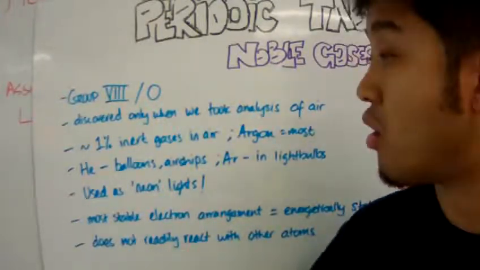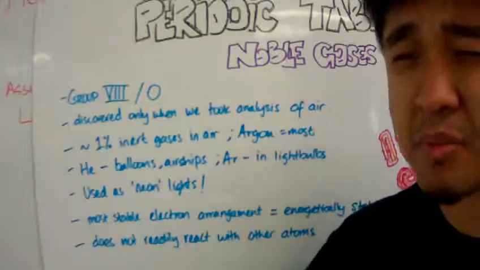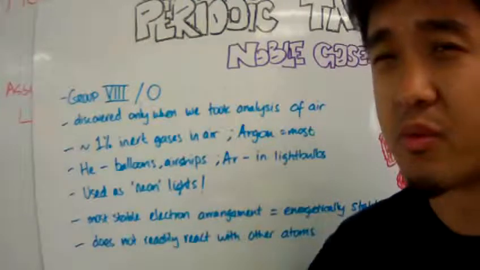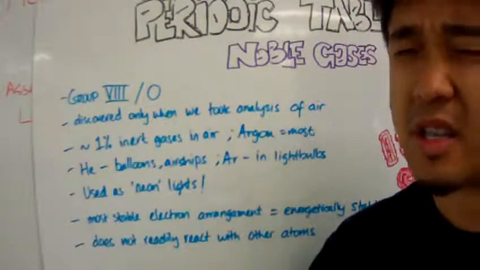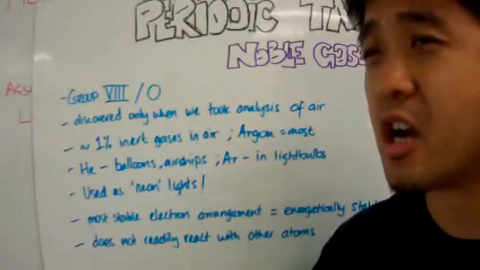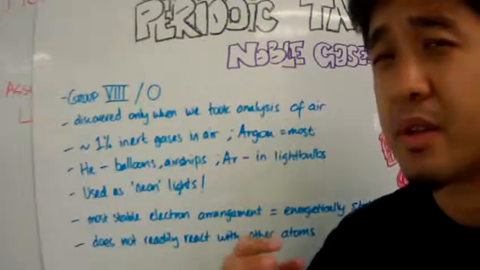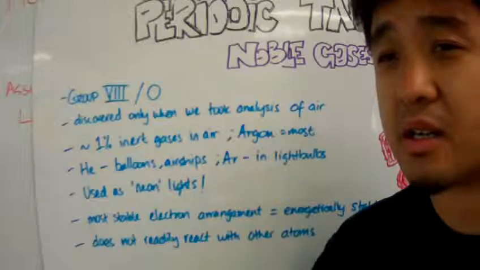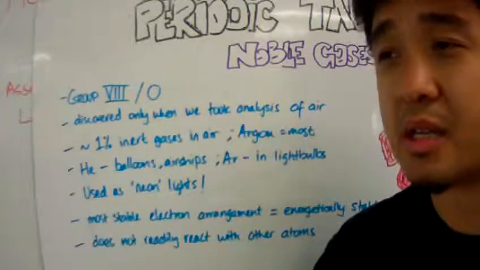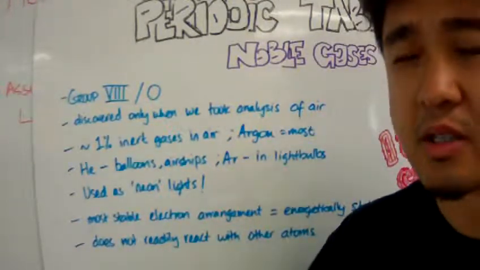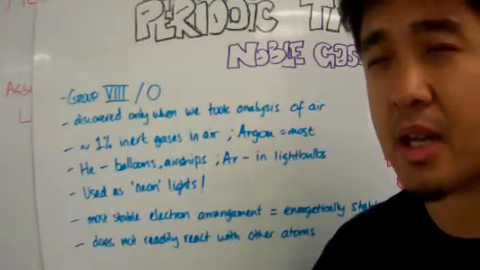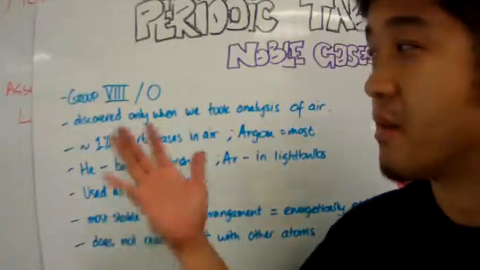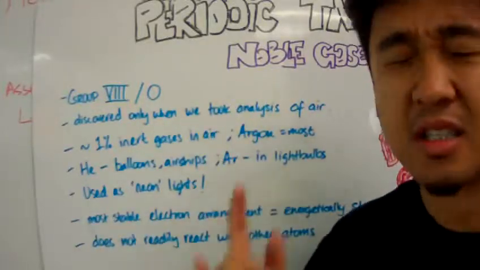It was only recently, when people started taking the composition of air, that we realized there's another element in here, but it's very unreactive, and its mass is between a group 1 element as well as a group 7 element. And so they created this whole new class of elements known as inert gases.